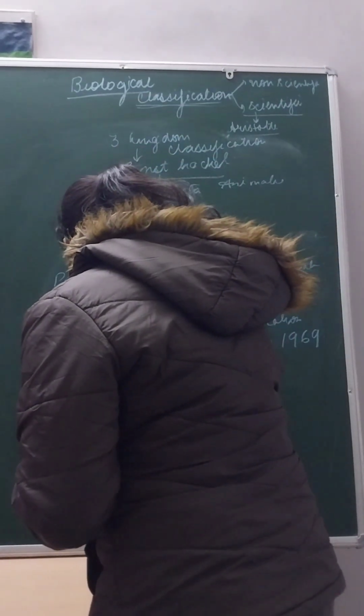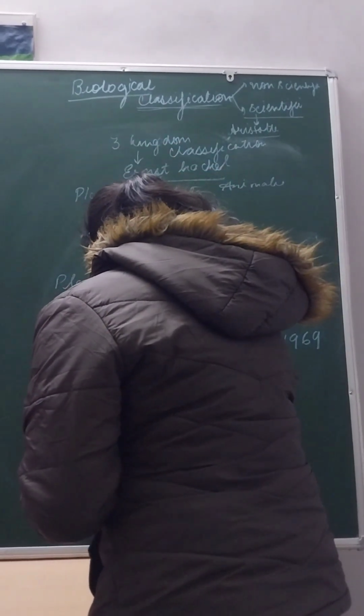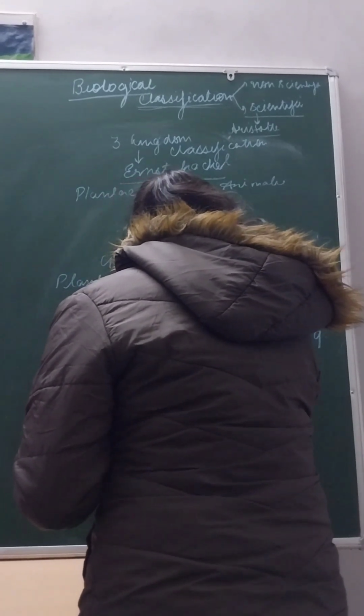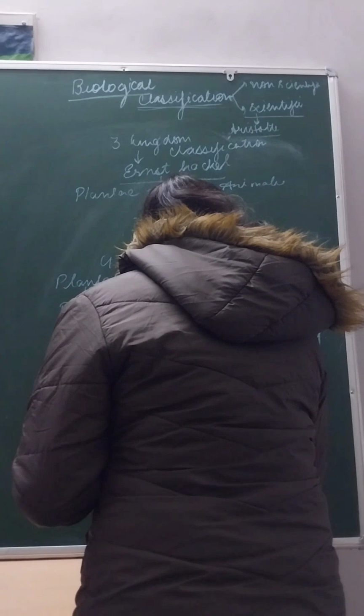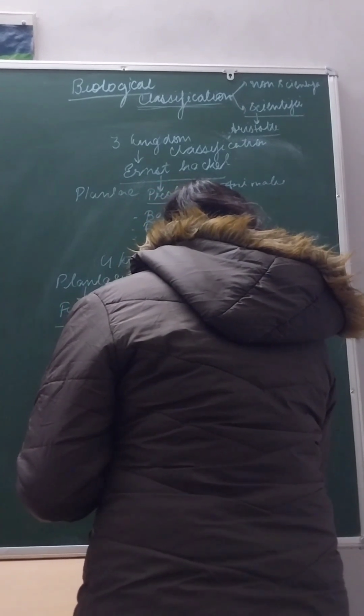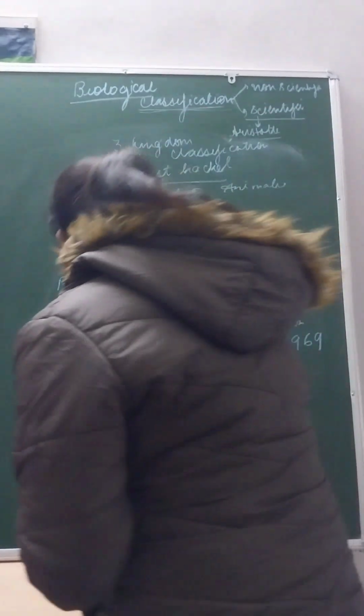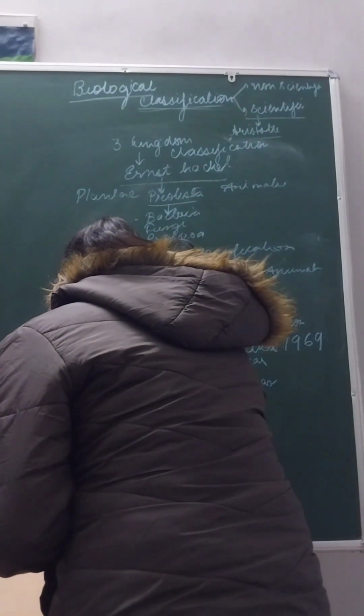The criteria for 5 kingdom classification was, first, cell type. Either the cell is eukaryotic or prokaryotic. Then we have thallus type.